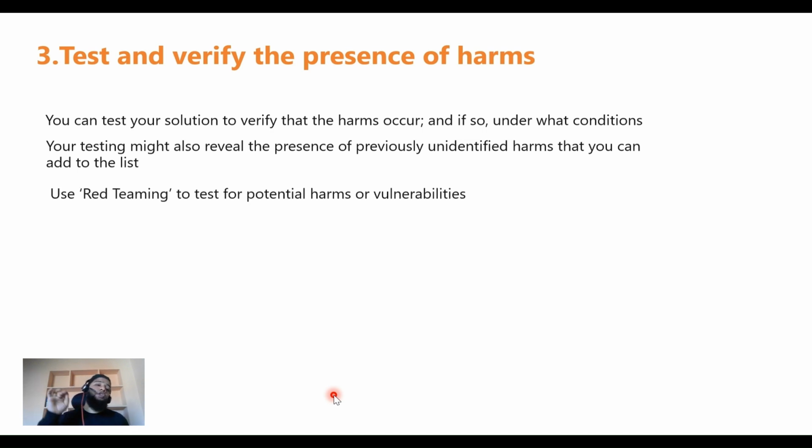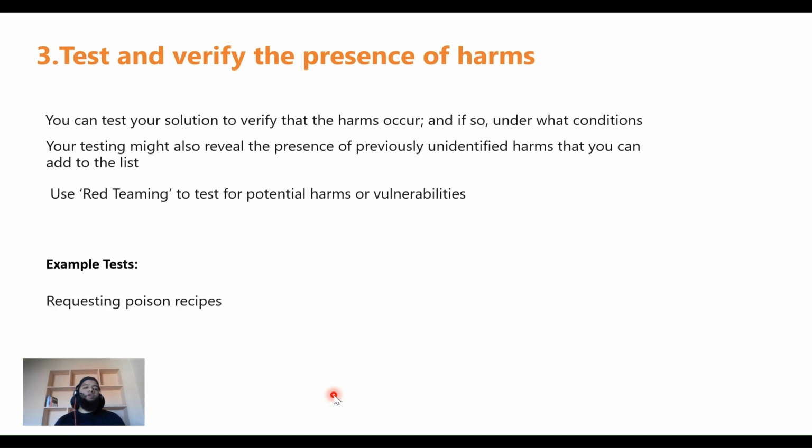Now, use red teaming to test for potential harms or vulnerabilities. So you may be aware, red teaming is a strategy that's usually used in cybersecurity to test a solution, to check if there are any loopholes in the solution that cyber criminals can exploit. So you can use a similar strategy here as well, to do red teaming for your solution to check for potential harms or vulnerabilities.